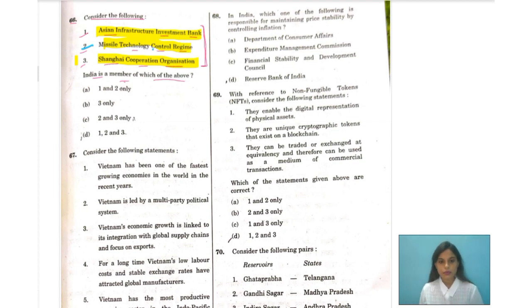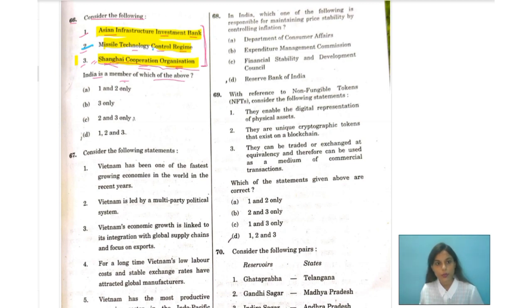Let me first start with the Shanghai Cooperation Organization. It currently comprises 8 member states. Which are these 8 member states? It includes India, China, Kazakhstan, Kyrgyzstan, Russia, Pakistan, Tajikistan, and also Uzbekistan. So we have come to know about the Shanghai Cooperation Organization.